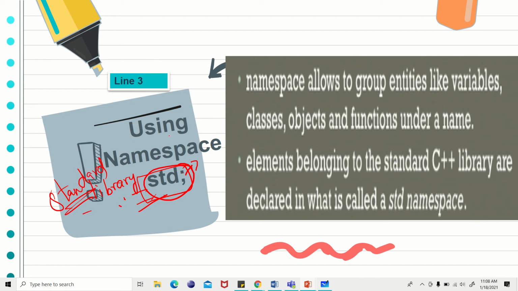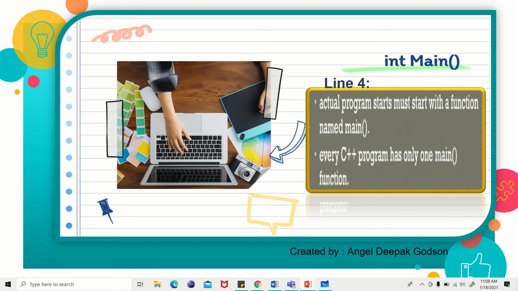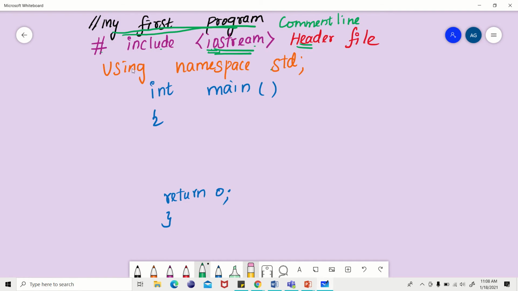So you have to include using namespace std. Got it? So we know what a header file is, and using namespace std is the standard library, which holds all the classes and objects.